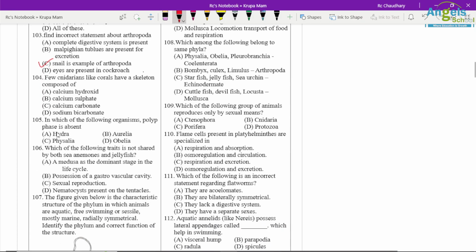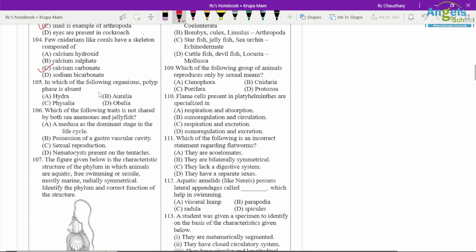So C is the right option here. Few Cnidaria like corals have a skeleton composed of, the direct answer is calcium carbonate only. In which one of the following organisms is the polyp phase absent?